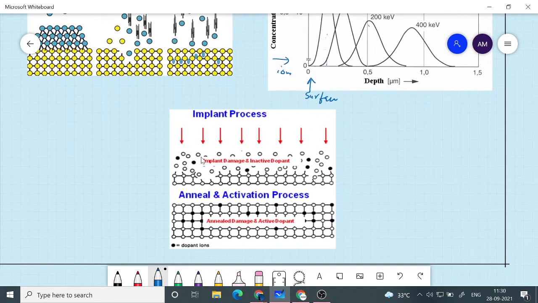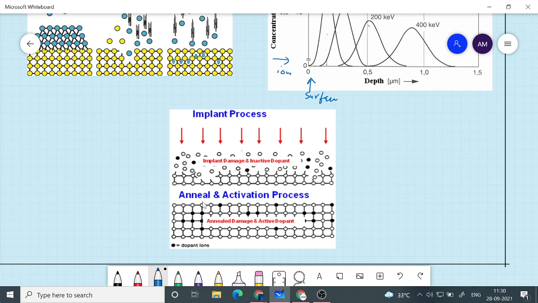Now another problem with this ion implantation is that when you implant these high energetic ions into this silicon wafer, its crystallinity, that is, it should be single crystalline, will be collapsed. So in order to bring it back, what you do is called annealing.